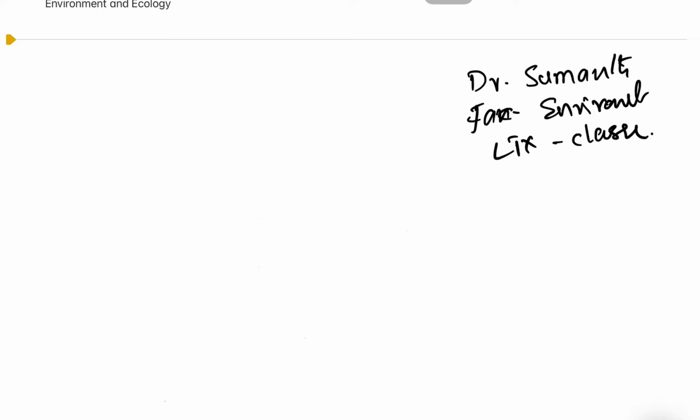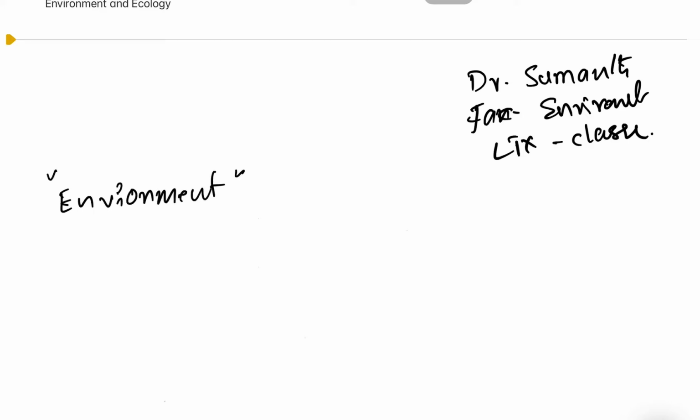Today we will learn a few very important environment and ecology fundamentals in connection with UPSC and Public Service Commission examinations. As you all know, fundamentals play a very important role in any competitive examination. Let us concentrate on these fundamentals right away. The first very important definition that I would like to introduce is environment.